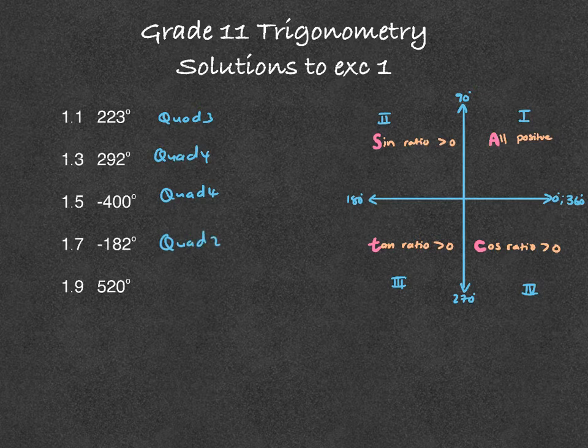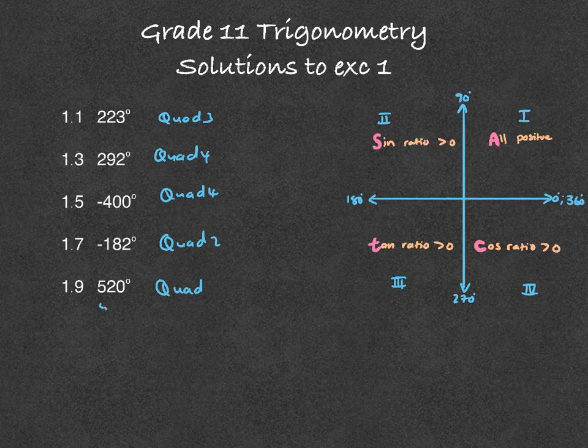And positive 520, where would you find that? So we're going to go anti-clockwise, 90, 180, 270, 360, so that's then 450 again, and then it's a little bit more, so it's another 70 more, so that will be in quadrant 2.